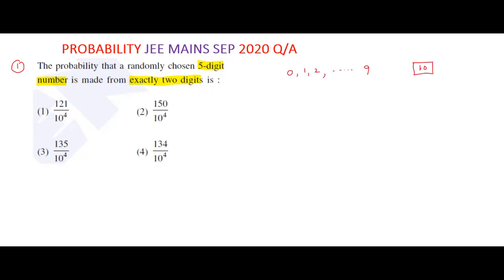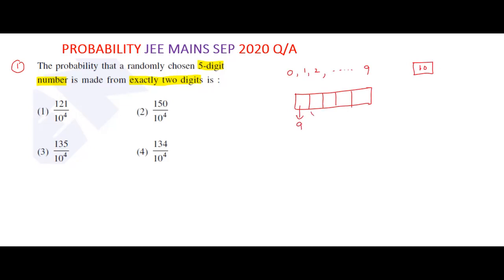So we need a 5-digit number. Repetition or without repetition, they didn't mention, so repetition is allowed. But in the 10,000 place, 0 cannot be filled. It can be filled with the remaining 9 digits.